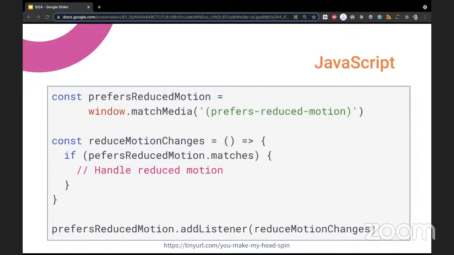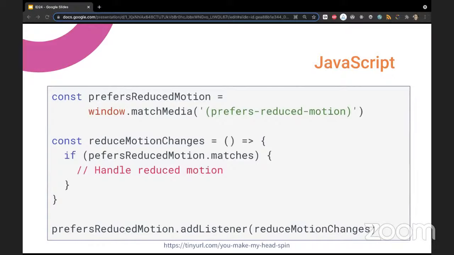I've defined a variable, prefersReducedMotion, which uses the window.matchMedia function, and I've given it prefers-reduced-motion, which, by the way, if you don't give any value to it, is a shorthand for prefers-reduced-motion: reduce. In this example I'm using that shorthand, so I'm querying the value there.